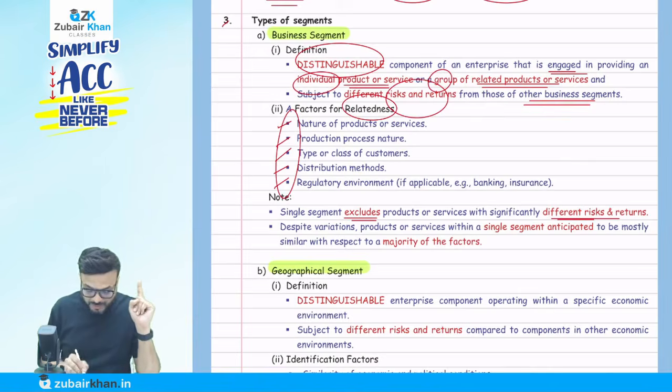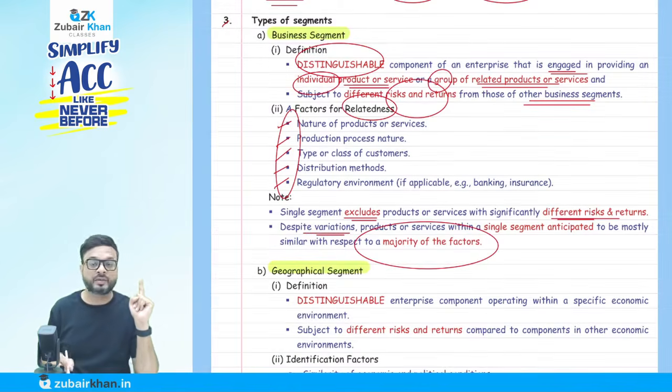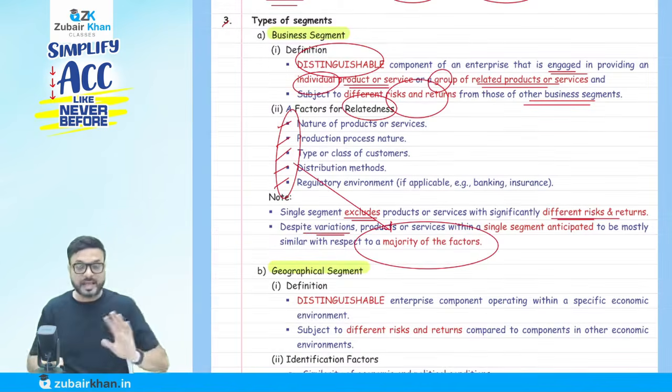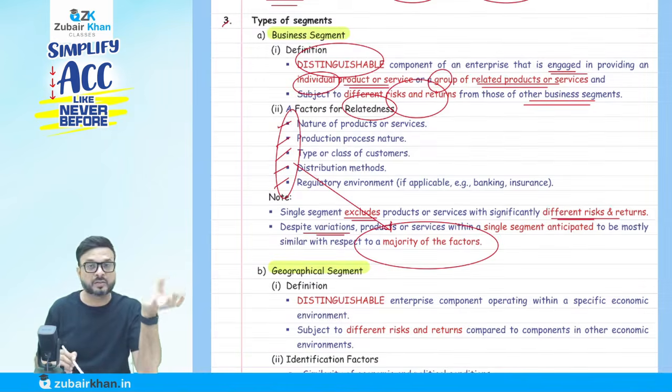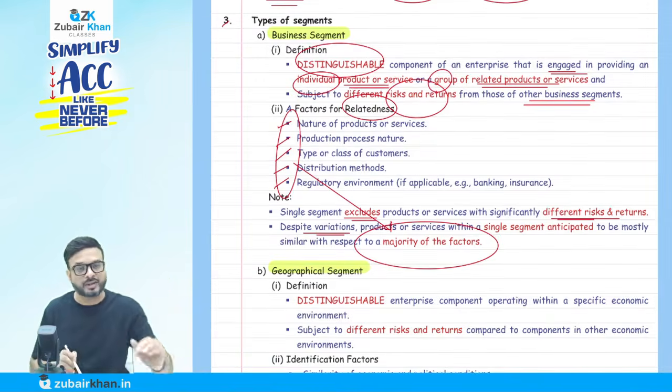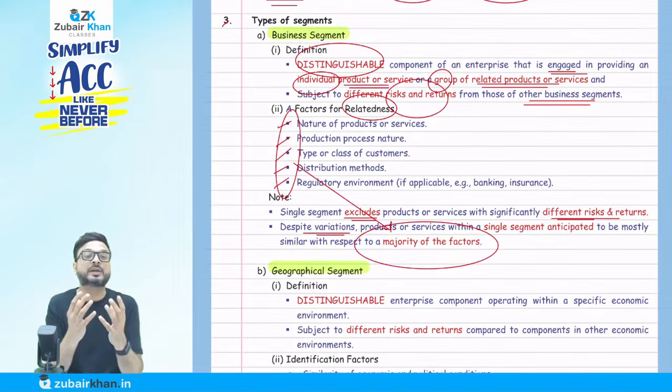But despite variation, products or services within a single segment are anticipated to be mostly similar on the majority of the factors. What does it mean? They are not saying that all these conditions should be satisfied for us to call it one category. If a majority of it is fulfilled, then we are going to cover it under one segment only.